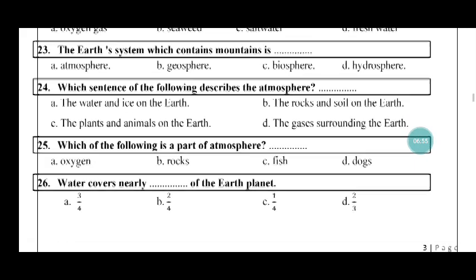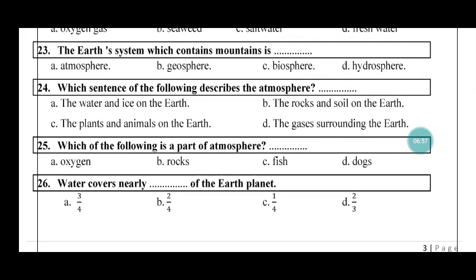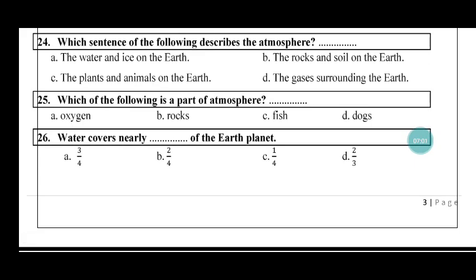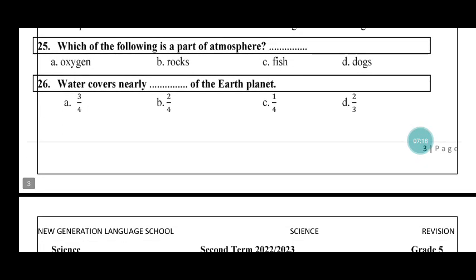23. The Earth system, which contains a mountain, is geosphere, yes. 24. Which sentence of the following describes the atmosphere? Atmosphere, super. Letter D. The gases surrounding the Earth. 25. Which of the following is a part of atmosphere?